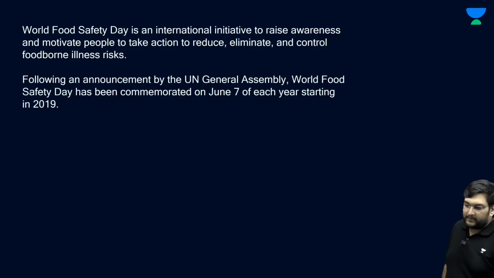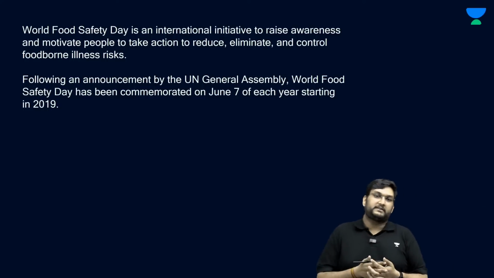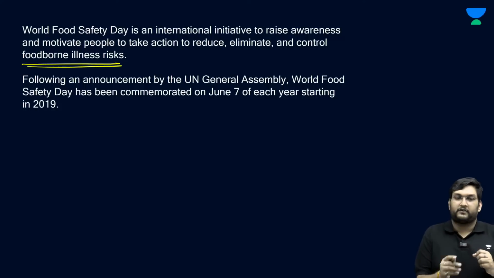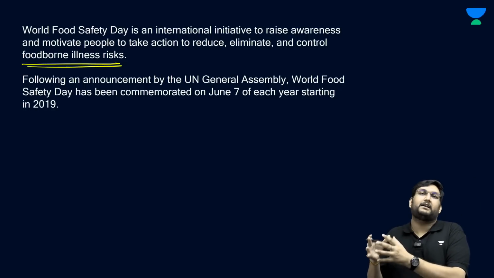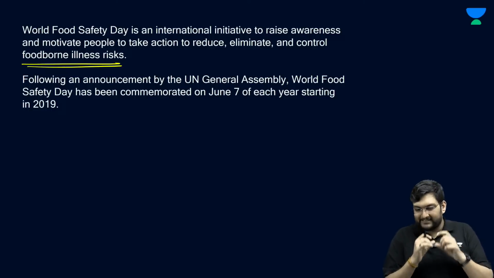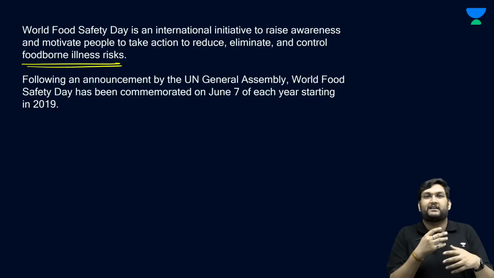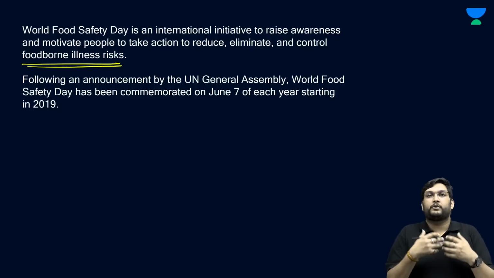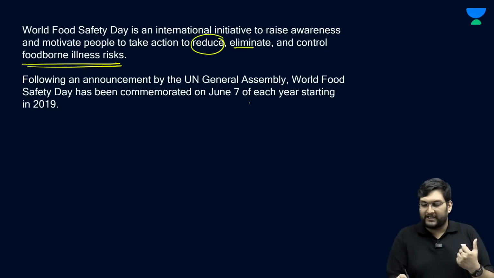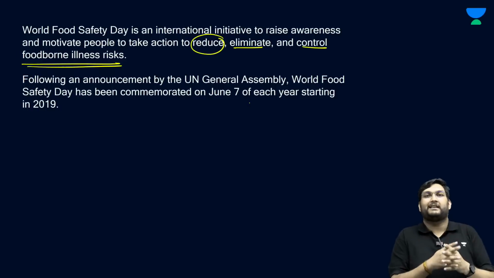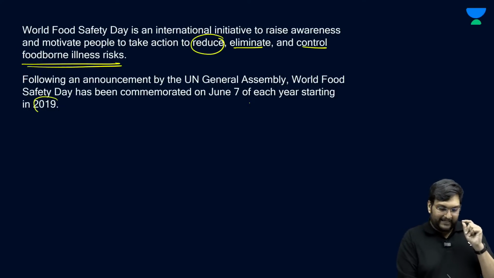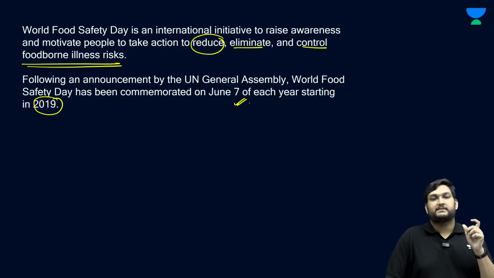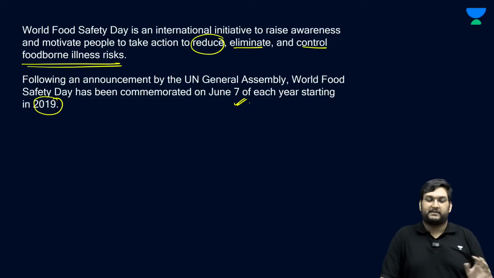So, the World Food Safety Day is an initiative to eliminate, reduce, control and also make sure that food-borne illnesses are actually eliminated. So, there are multiple risks because of adulteration. Adulteration is the process of mixing of food with things which should not be added to food because it is for consumption. So, it is to reduce and eliminate and control food-borne illness risk in that regard. And since 2019, on June the 7th, the World Food Safety Day is commemorated. A very recent development that is.